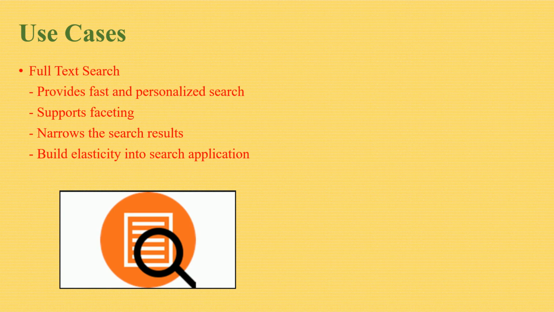For example, a real estate business can use Amazon Elasticsearch Service to help its consumers find homes in their desired location and price range from among millions of real estate properties. The users get access to all of Elasticsearch's search APIs, supporting natural language search, auto completion, phrase search, and location-aware search. In addition, the users can build elasticity into their search application because Amazon Elasticsearch Service provides easy scaling features to accommodate fluctuating query volumes.